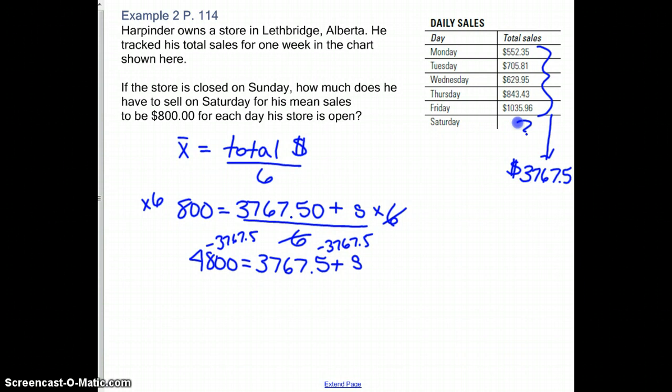So you're left with $1,032.50 is how much he needs to sell on Saturday. That would give you an average of 800 for the week.